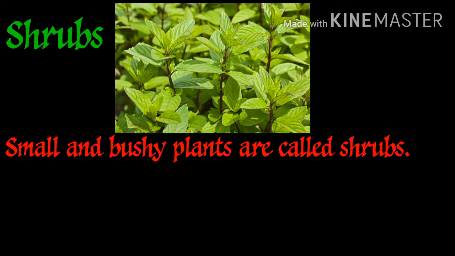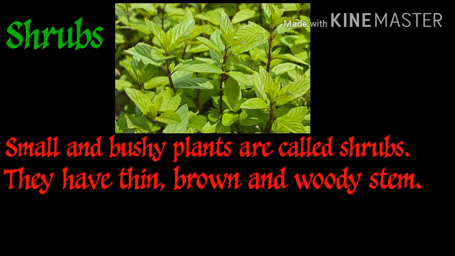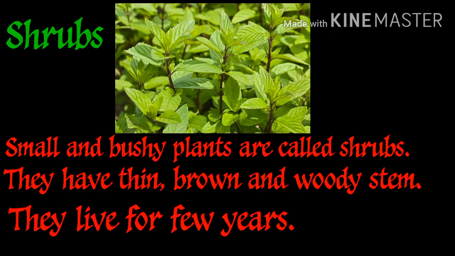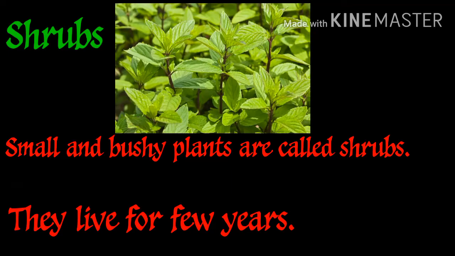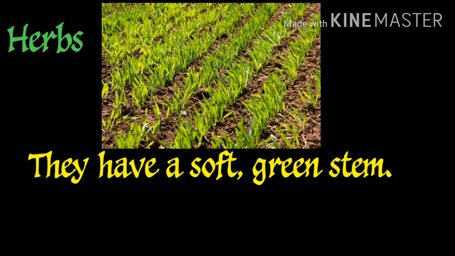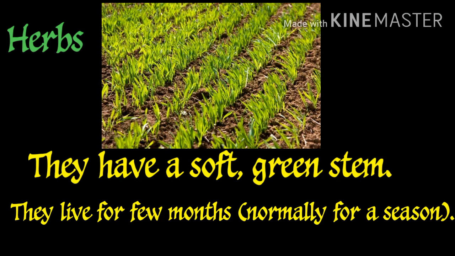Shrubs. Small and bushy plants are called shrubs. They have thin, brown, and woody stem. They live for few years. Herbs. They have a soft green stem. They live for few months, normally for a season.